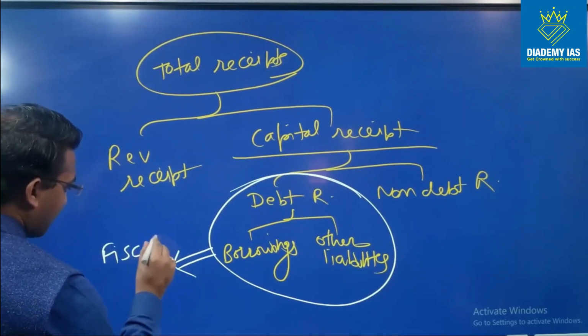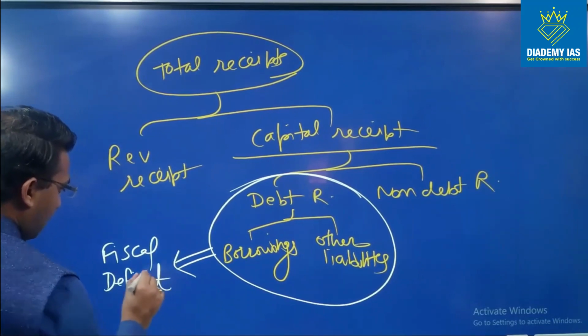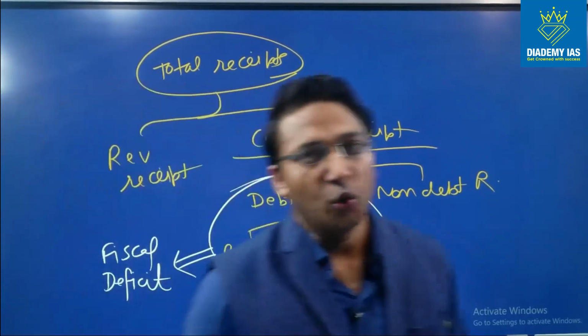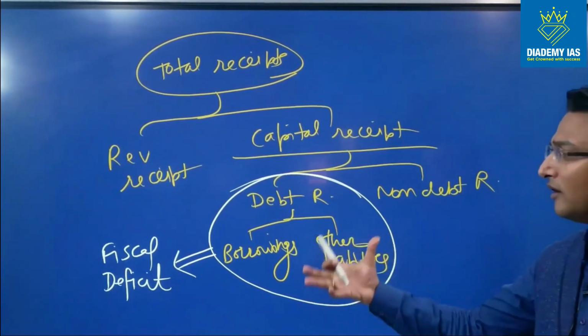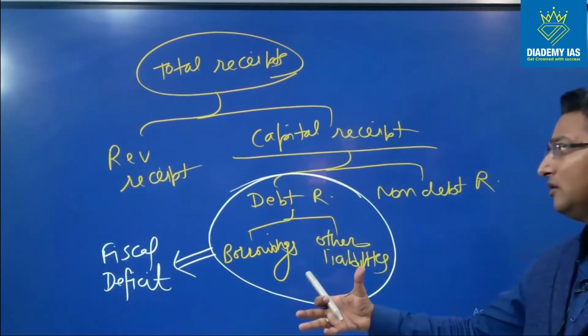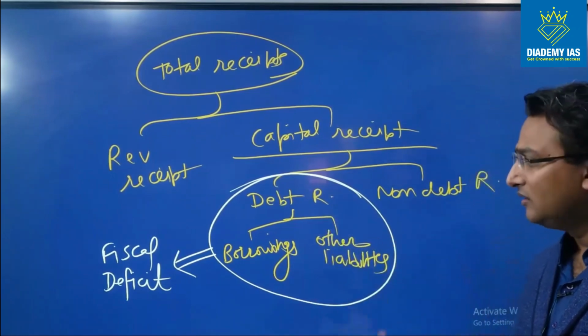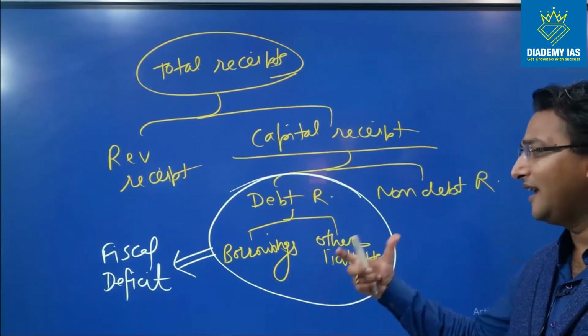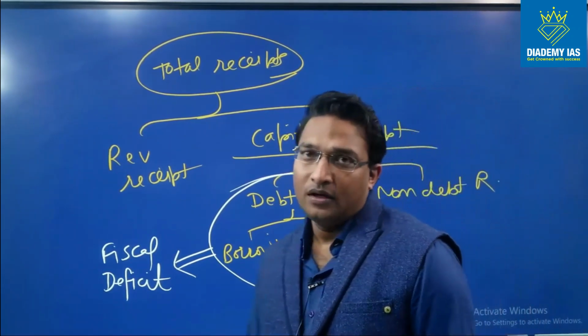So this basically reflects the shortage of funds to meet the expenditure of the government, and this amount the government has taken as loan for meeting its overall expenditure, right? This debt can either be utilized for the revenue purpose or for the capital purpose.